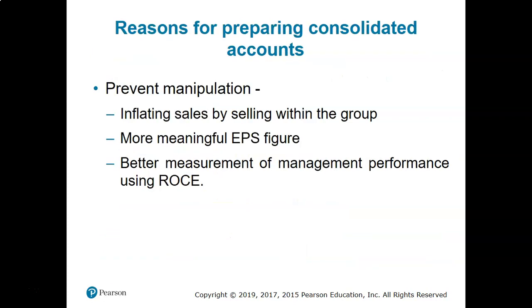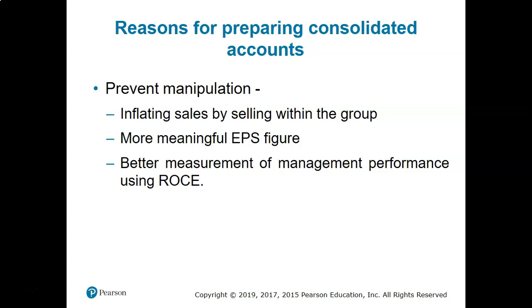So firstly, why does a parent company need to prepare a consolidated financial statement on the date of acquisition? The reasons are to prevent manipulation of the accounts and to provide a clear picture of the company to the investors and the stakeholders.